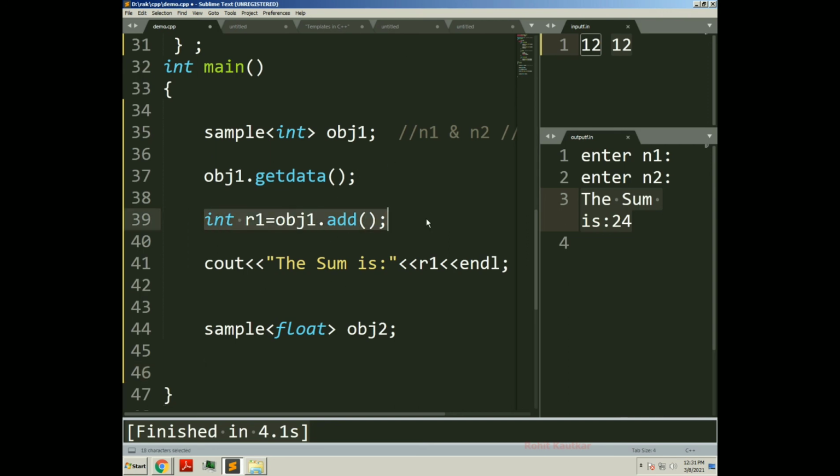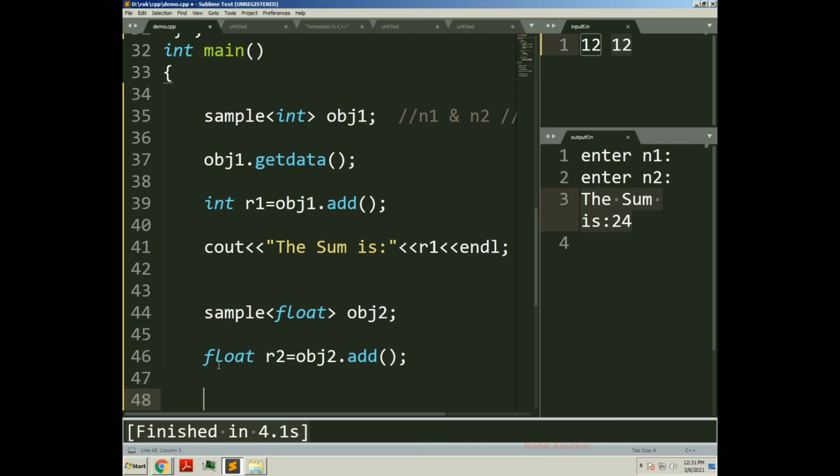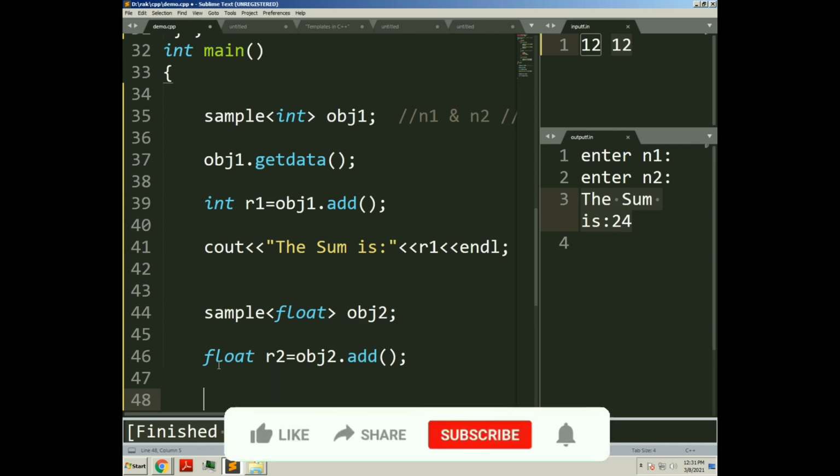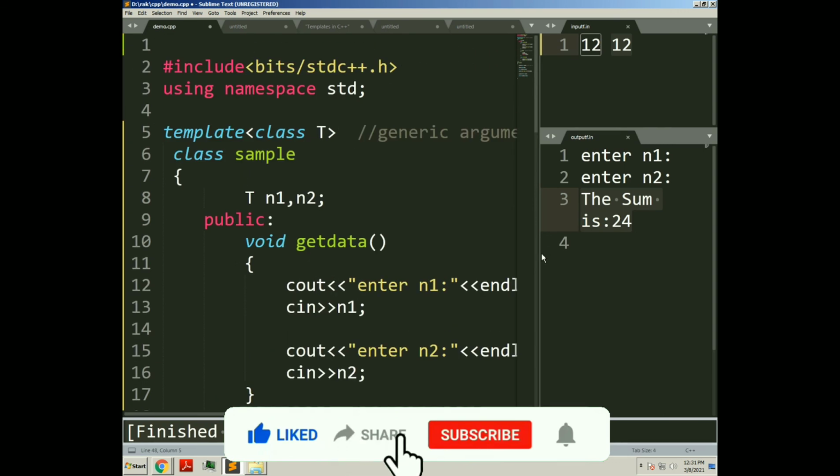I will take this and declare it as a float, and this will be r2 and this will be obj2, and again we will have the same function. Like this you can call this add function for different types of data and print the result. So this is how we have created a generic class here.